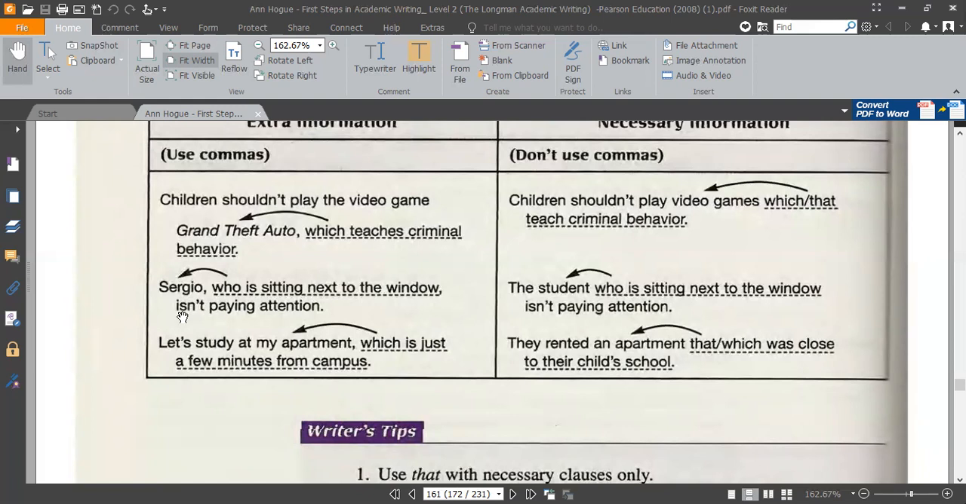Read the last one, Sharifah. Let's study at my apartment, which is just a few minutes from campus. So, which is just a few minutes from campus is extra information, because I know where my apartment is. Or, for example, you know where is my apartment. So that's just extra information.